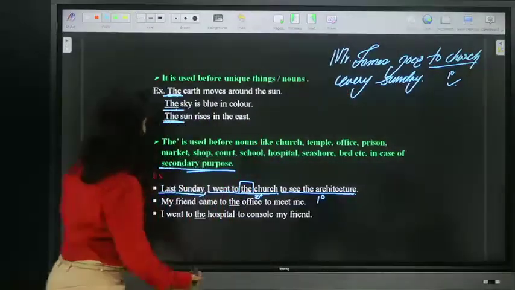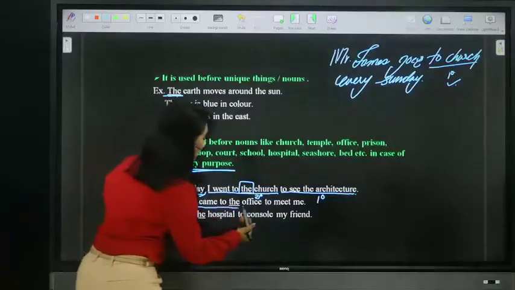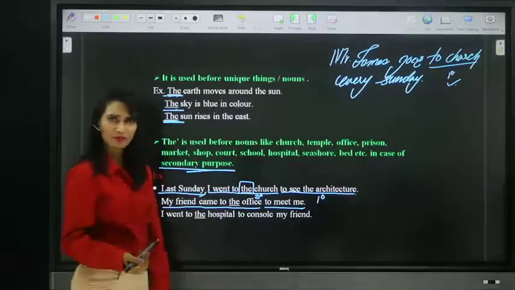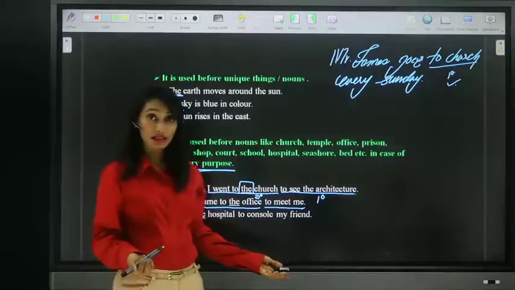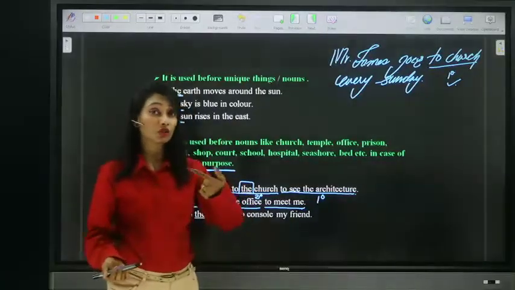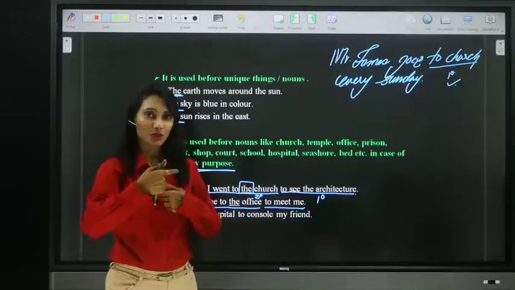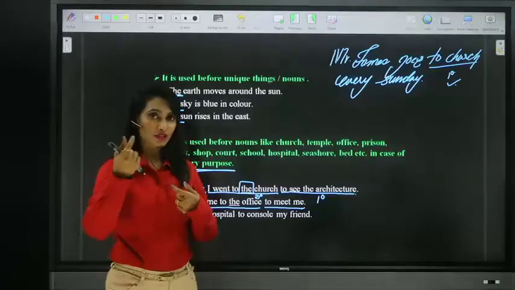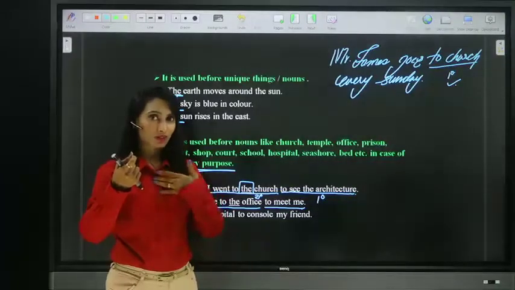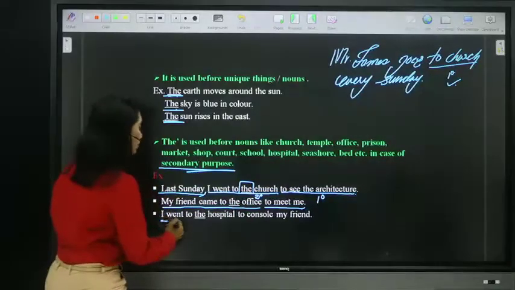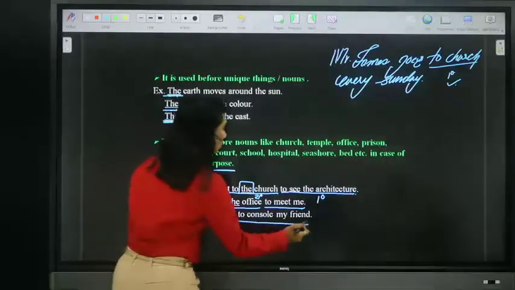Now look at this one. My friend came to the office to meet me. Why did he come? Just to see the office? No, his primary purpose is to meet me. Hence, he came to the office. So, secondary purpose is office. Primary purpose is to meet me. So, the office.